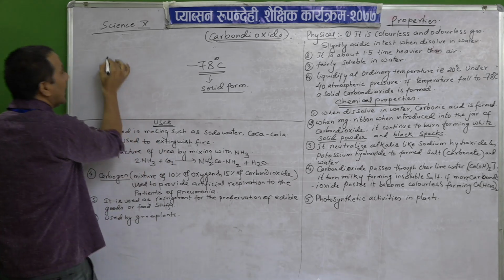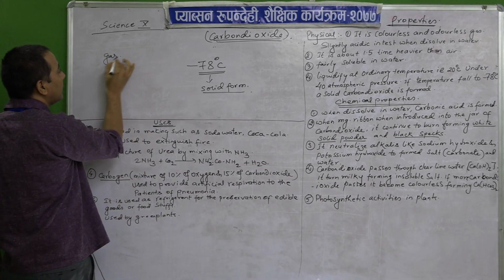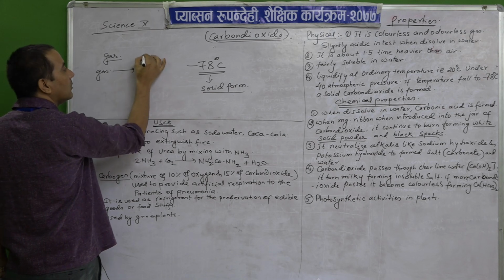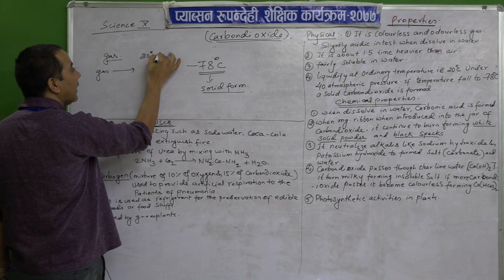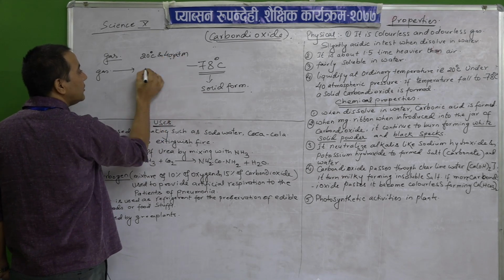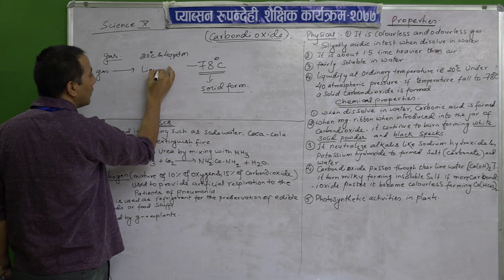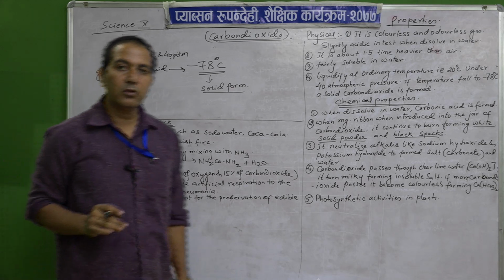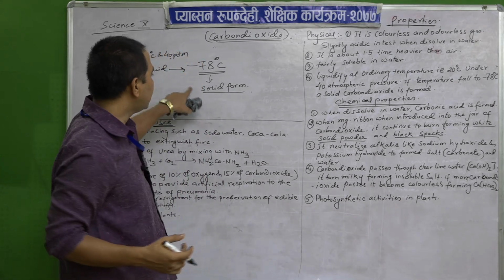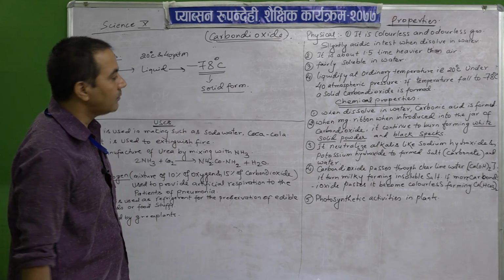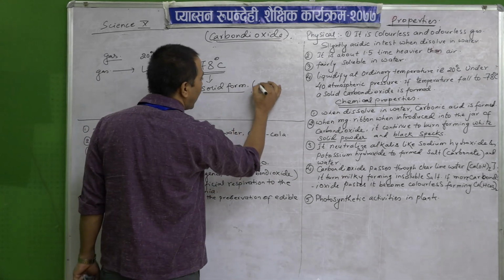So the gas at general temperature changes into liquid form at 20 degrees Celsius and 40 atm, and when the temperature is reduced further, it changes into solid form. The solid form of carbon dioxide is known as dry ice.